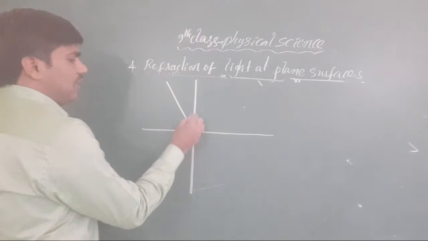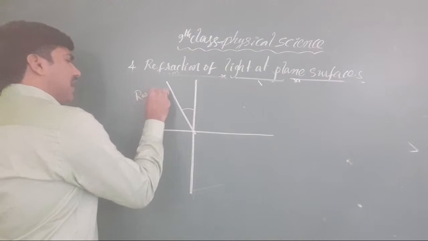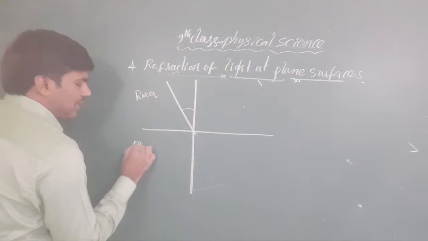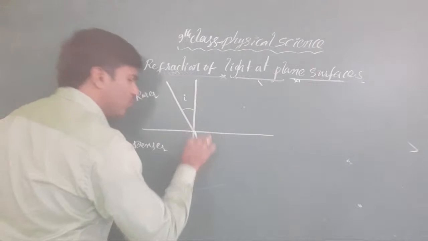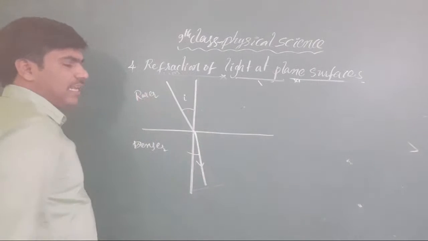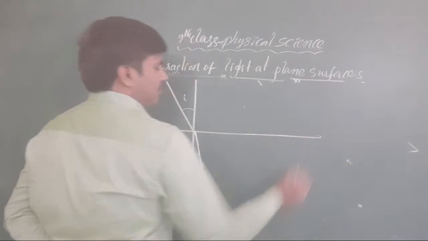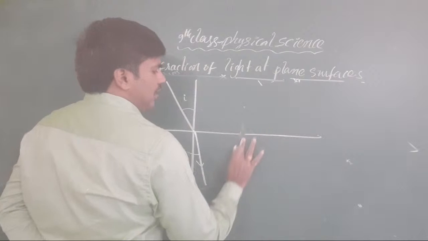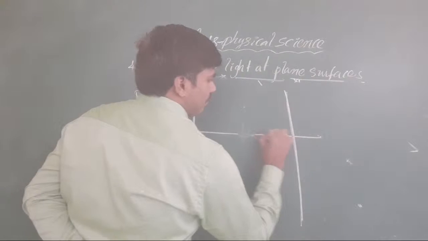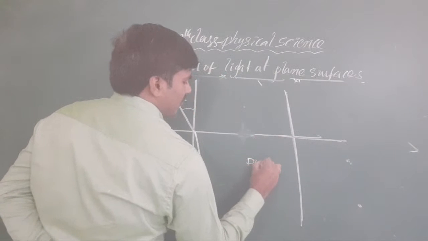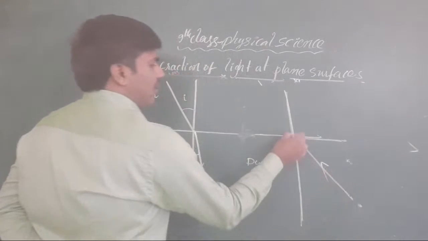Suppose you take this as the rarer media, not air or water specifically, and this as the denser media. At that time the light ray moves like this, coming nearer to the normal. Clear? The same thing I take here, where it is denser and this is rarer. Now it will travel like this.